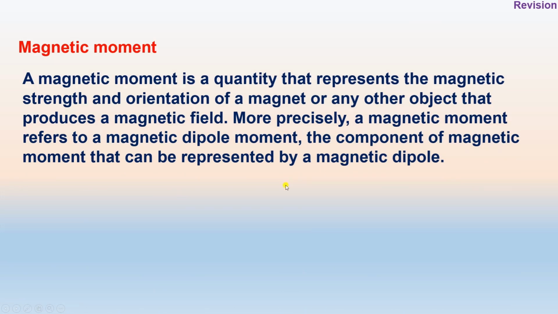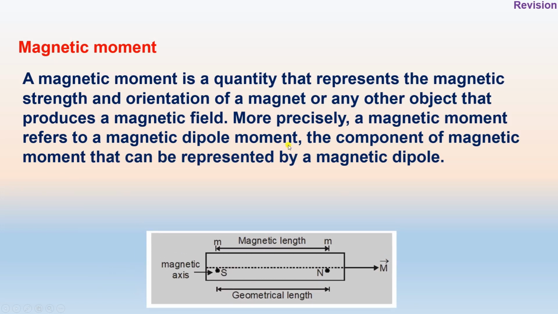Then we discussed the magnetic moment. Magnetic moment is a quantity that represents the magnetic strength and orientation of a magnet or any other object that produces a magnetic field. More precisely, magnetic moment refers to the magnetic dipole moment, the component of magnetic moment that can be represented by the magnetic dipole.